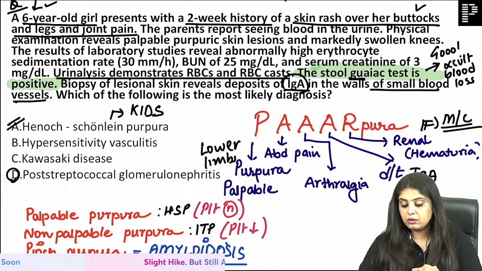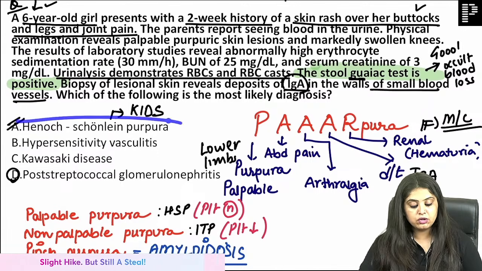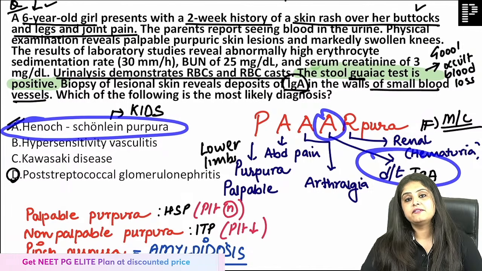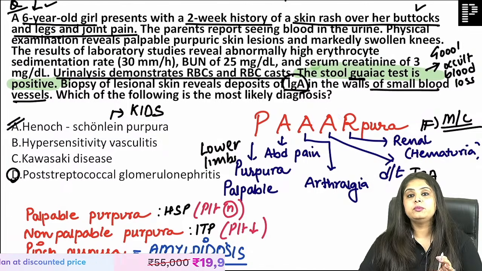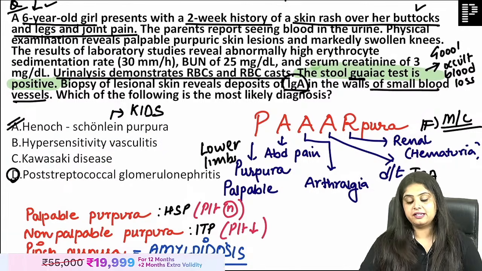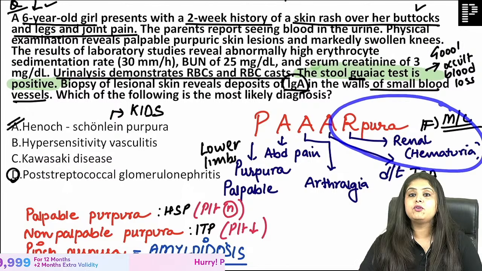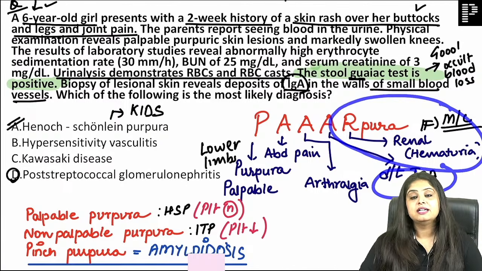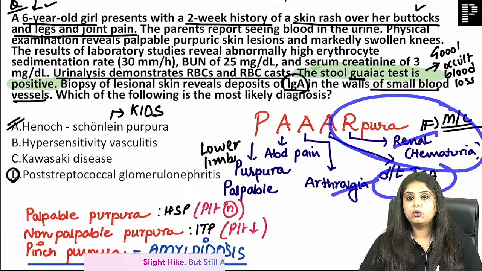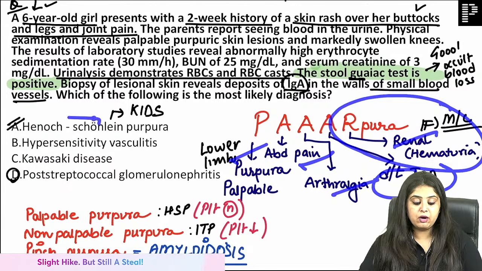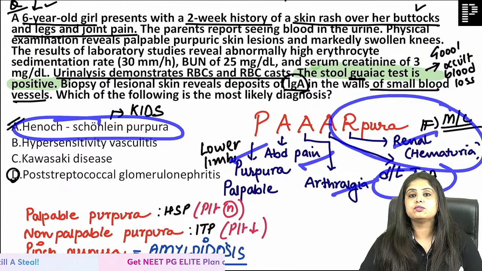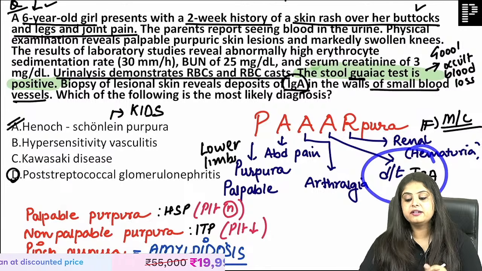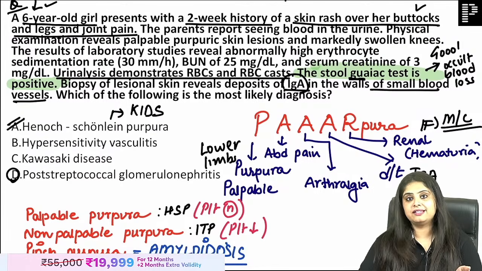Okay, now asking a doubt over here, Dr. Khushi Singh ma'am: is Henoch-Schönlein purpura related with IgA? So is it associated with IgA nephropathy? Dr. Khushi, they are said to be parts of the same disease, in the sense that if only renal involvement would have occurred because of IgA, I would have called it IgA nephropathy. But if along with renal, all the other organs are getting involved, now I want to call it Henoch-Schönlein purpura. So are they like two ends of the same disease? In a way, yes. Are both mediated by IgA? In a way, yes. So you can say that.